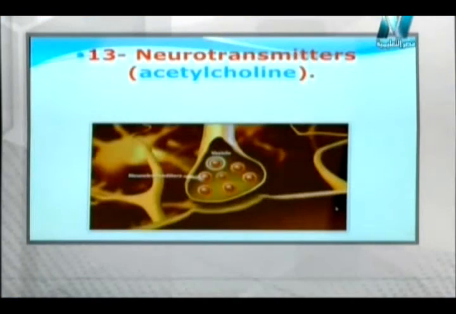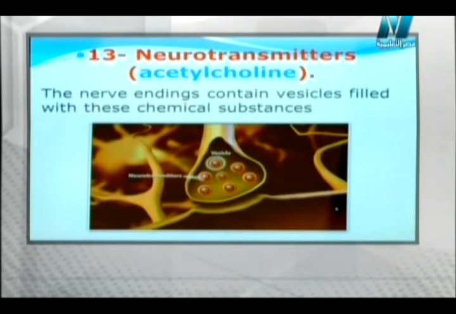The next question asks about the neurotransmitters, such as acetylcholine and noradrenaline. What about the neurotransmitters, their site and function? When it comes to neurotransmitters, you're talking about one of the most important substances responsible for transportation of the nerve impulses between the nerve and the muscle. This substance is found inside a cavity called the vesicle.